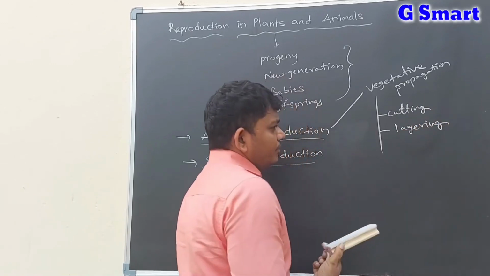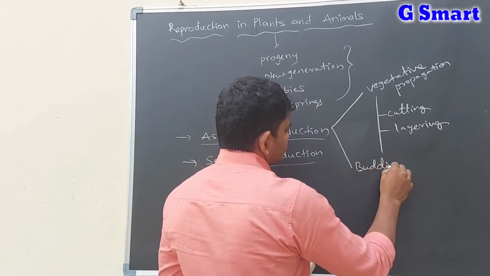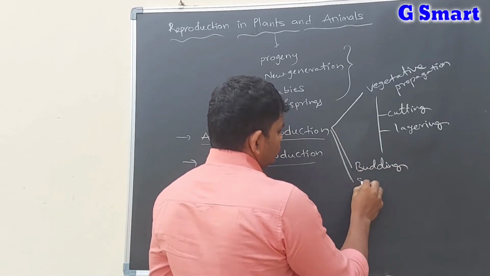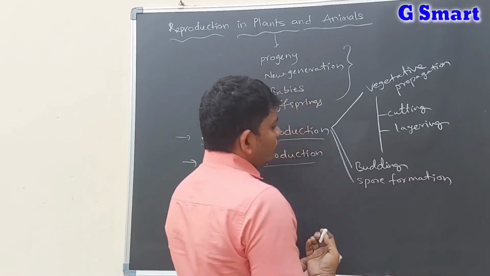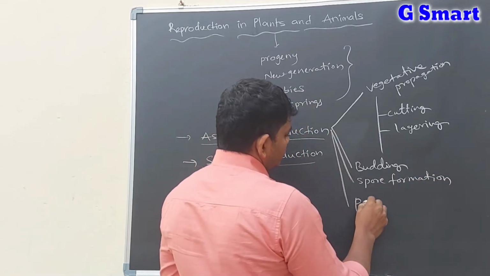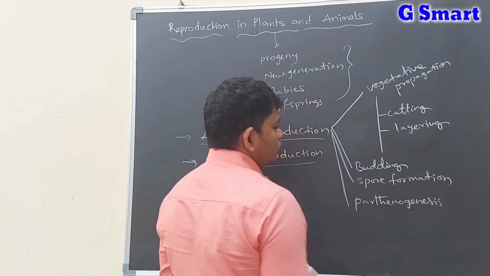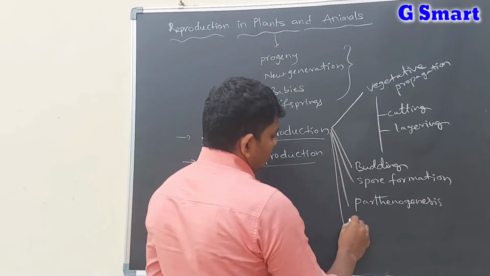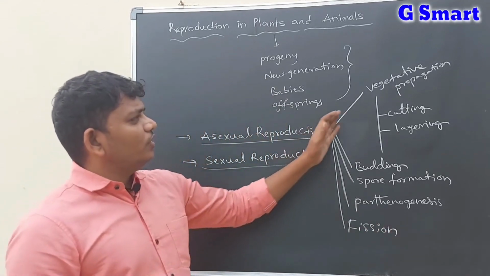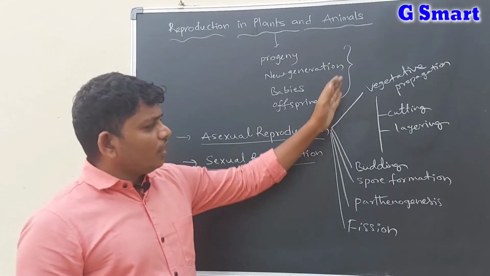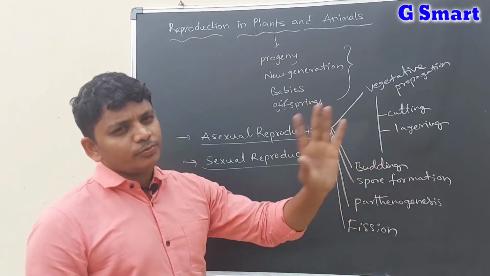After that, budding, spore formation, parthenogenesis, and fission. So these are the types of asexual reproduction. In all these types, a single organism is involved and produces offsprings.